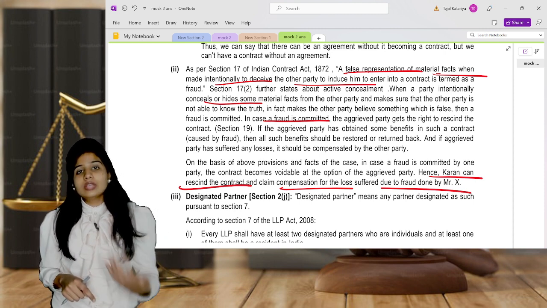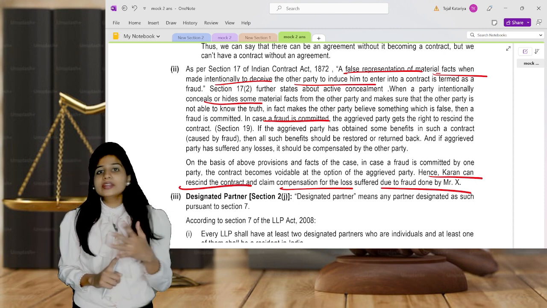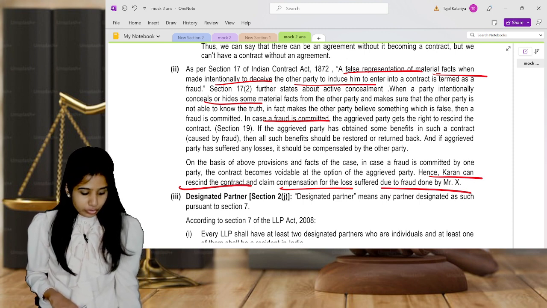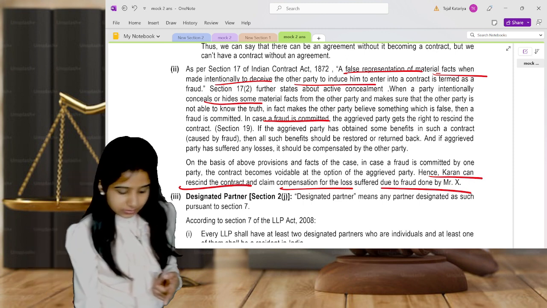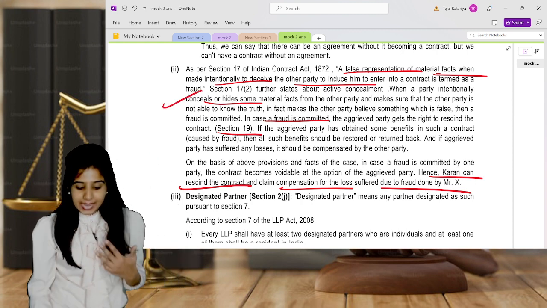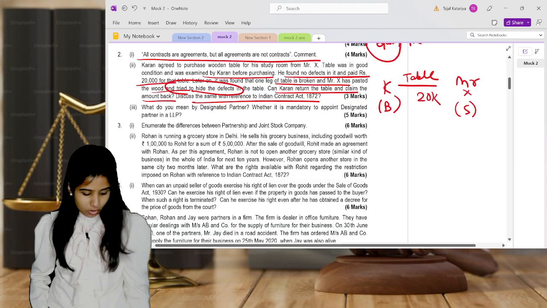But in this situation, Karan is saying that he wants to repudiate the contract, so hence he can do so on the basis of fraud. So you can write the effect: it is a voidable contract, Section 19. You can write fraud, Section 17, and then write a conclusion of the same.